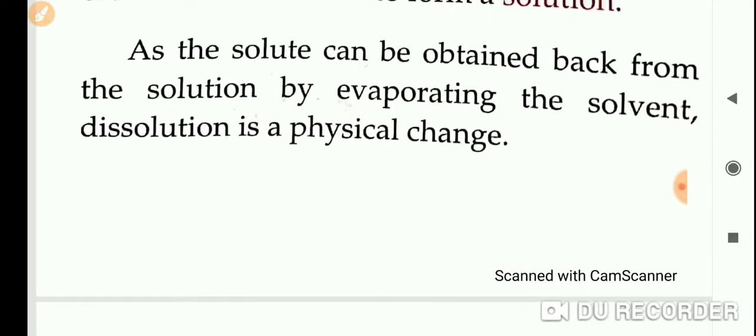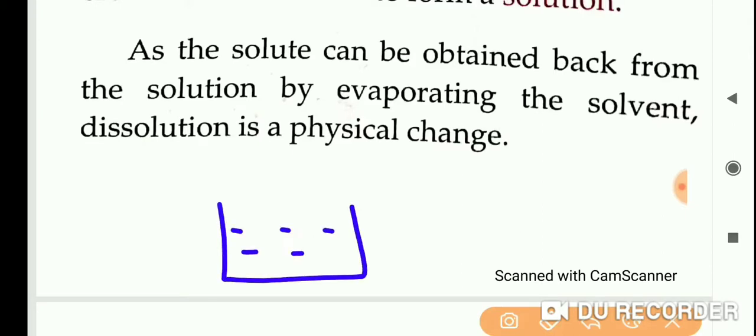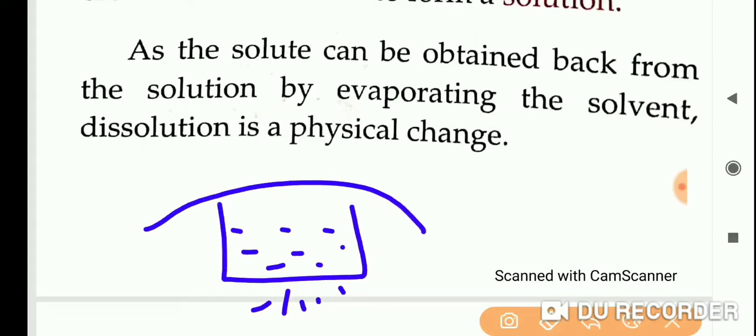If you take a beaker of salt water and boil the solution, and after some time you close it with a lid and then take off the lid, you can see water drops. That means the water present in it we can separate.